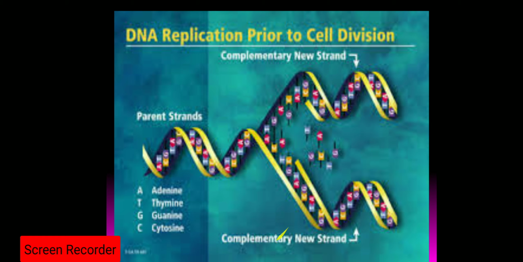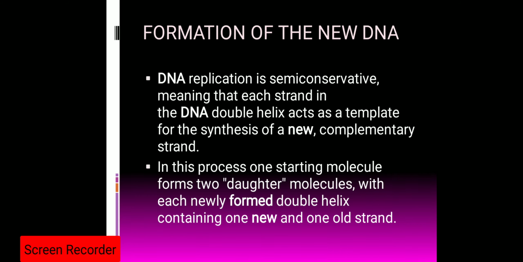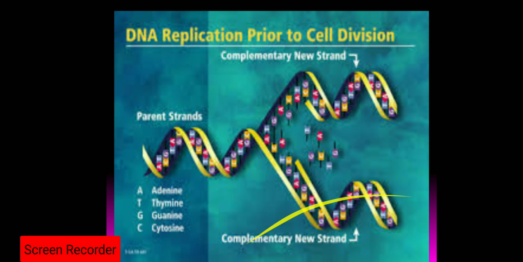Here also this is the old strand and this is the new strand. So that is why DNA replication is known as the semi-conservative method.